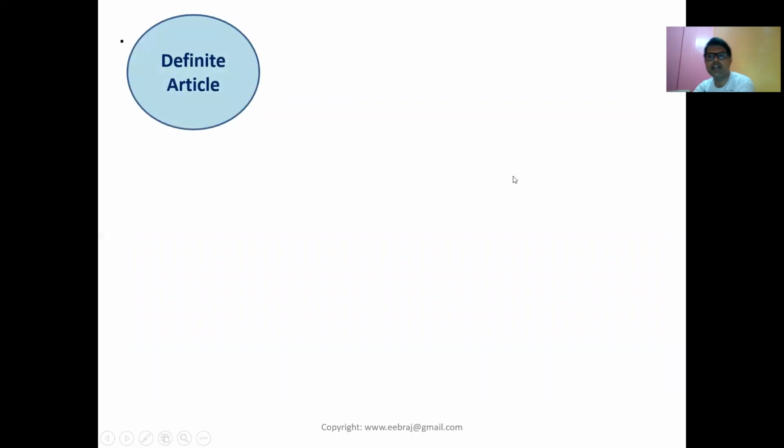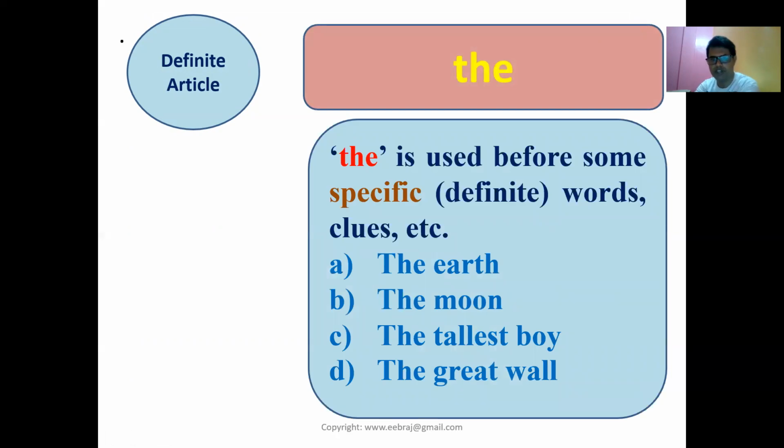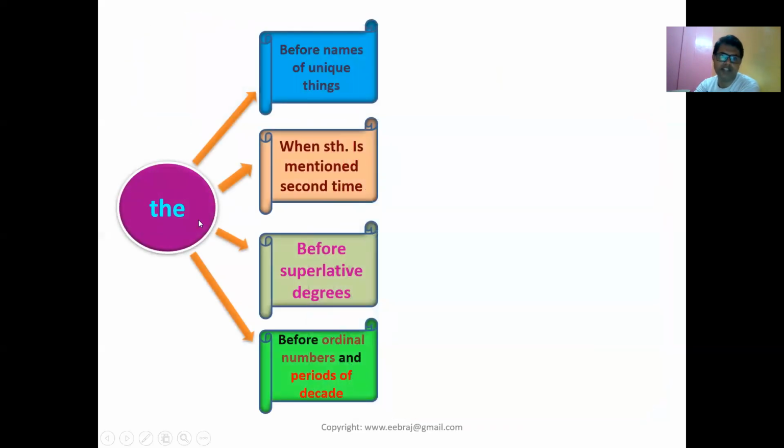Okay, now the other type of article, the, is used in this situation. Let's see. The is used before some specific words, some clues, some definite things. For example, the earth, the moon, the tallest boy, the Great Wall. Furthermore, we have other rules and examples of the article the. You can see here where the is used.